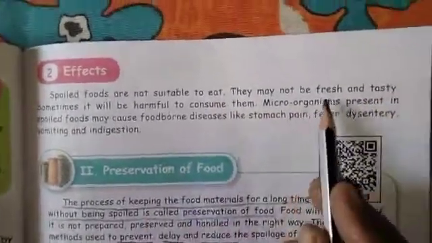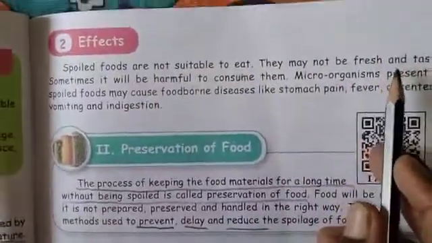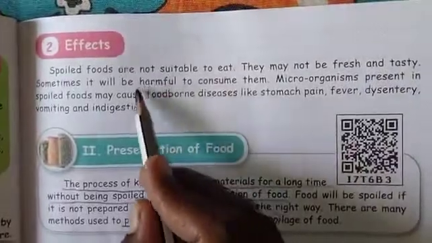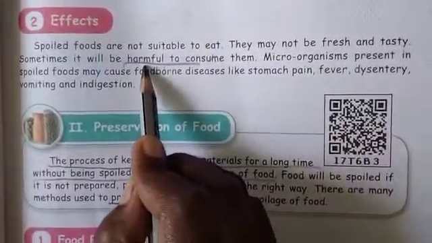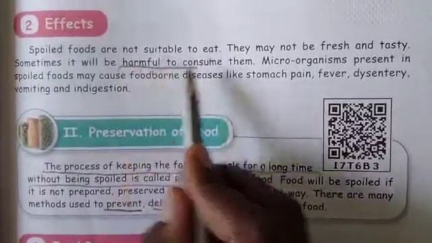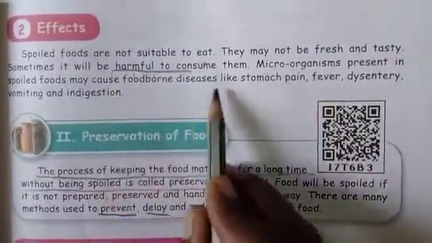So the flavor and the taste of the food substance will change, and if you eat it, it will be very harmful. Harmful means what, children? It can cause danger. Why? Because the microorganisms present in the food items cause various problems for us.